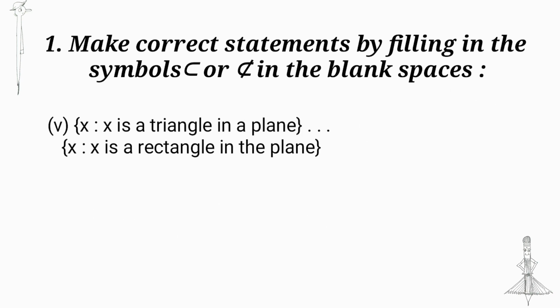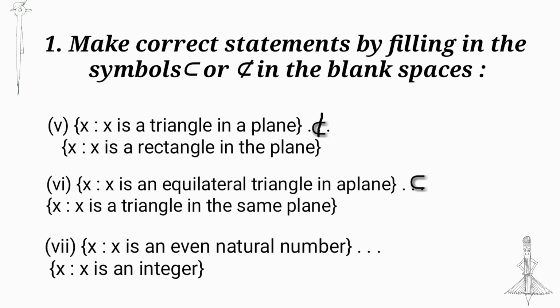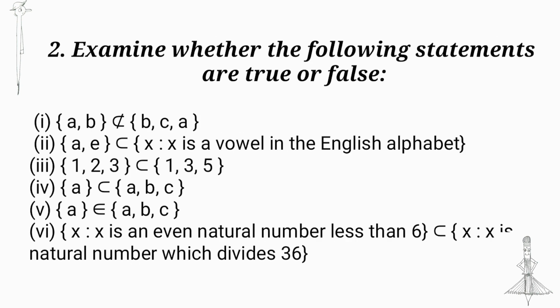X is a triangle in a plane. It is not a subset of rectangles in the plane. They have different properties. X is an equilateral triangle in a plane. Equilateral triangles are a type of triangles, so it is a subset of triangles. X is an even natural number. It is a subset of integers.